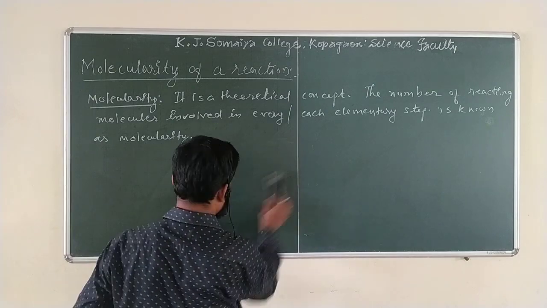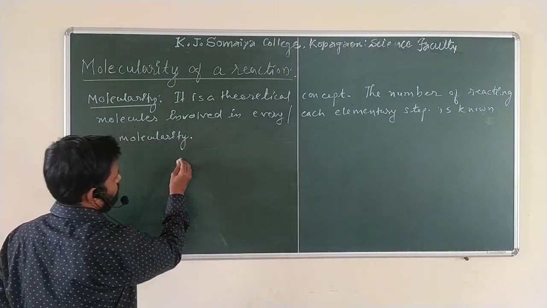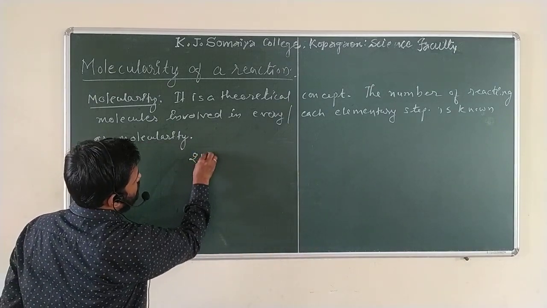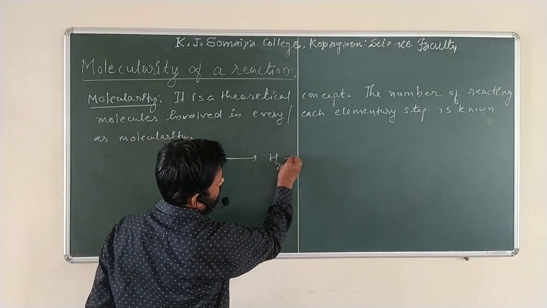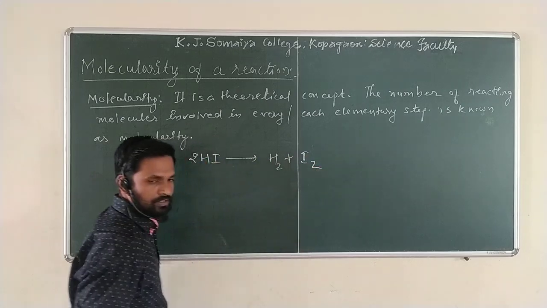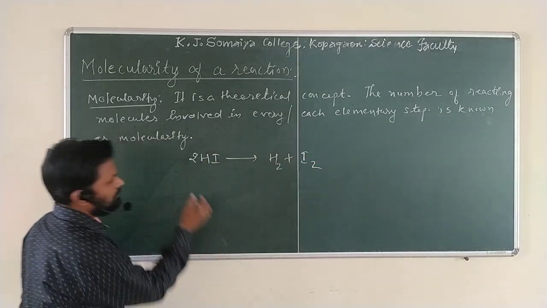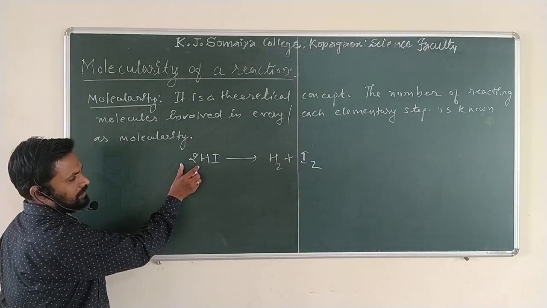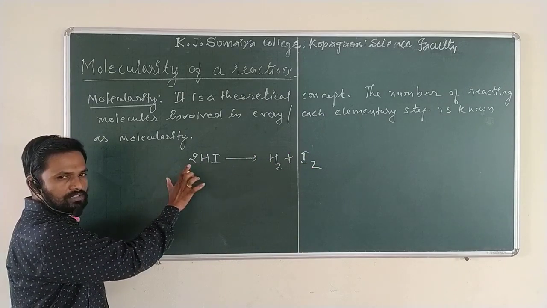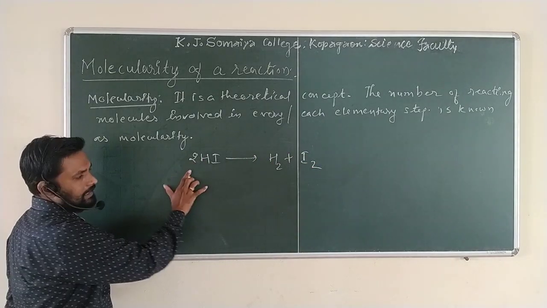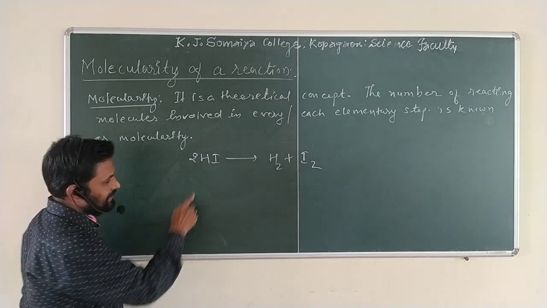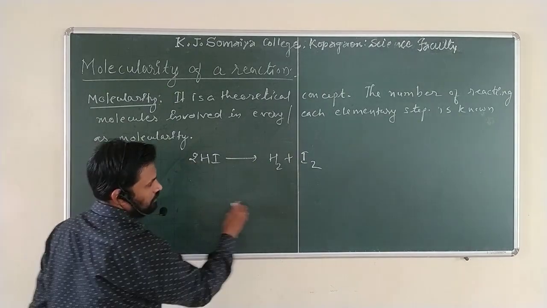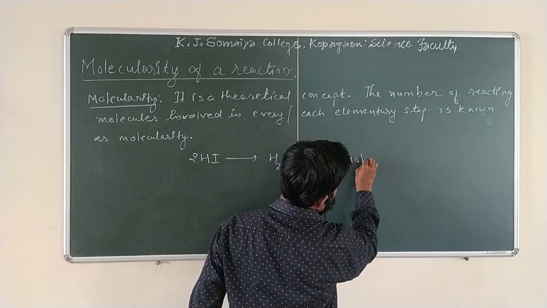For example, 2 molecules of HI gives H2 plus I2, as we saw in the previous lecture. What is the molecularity? Molecularity can be determined only from the theoretical concept. We see how many reacting molecules are involved. There are 2, so here the molecularity is 2.